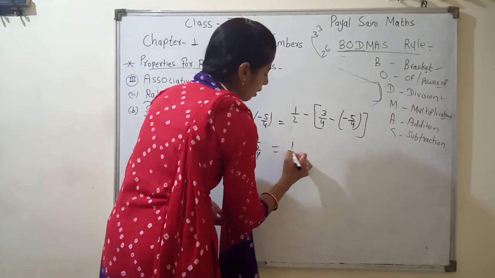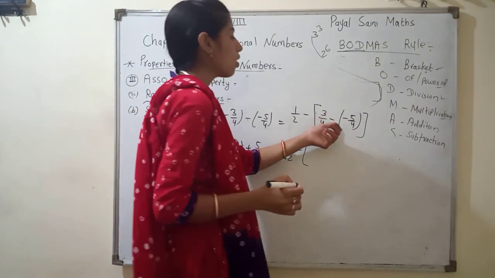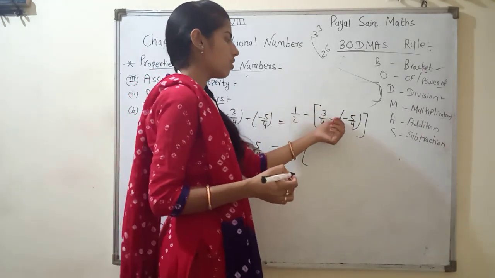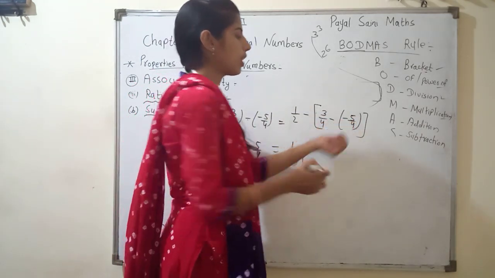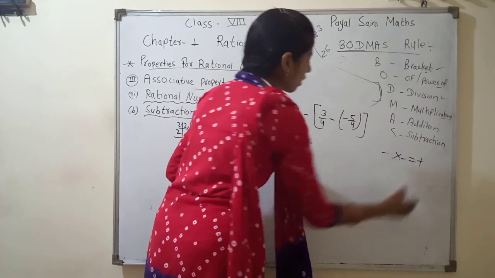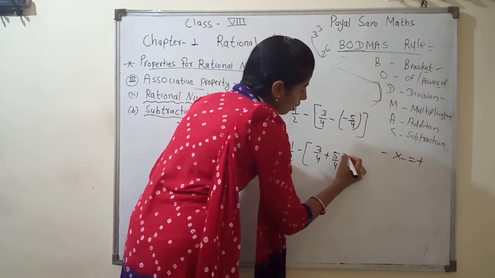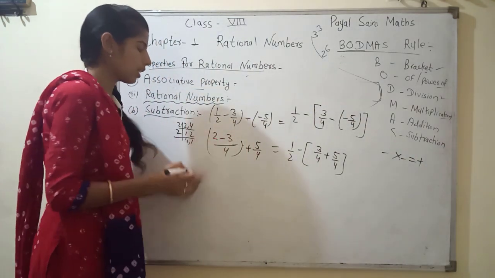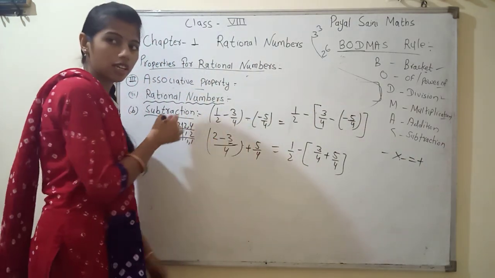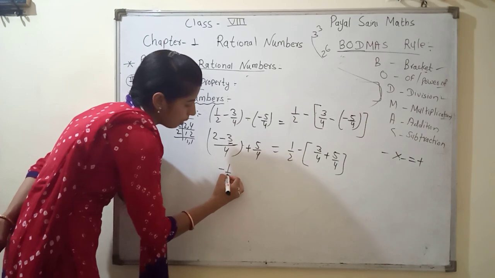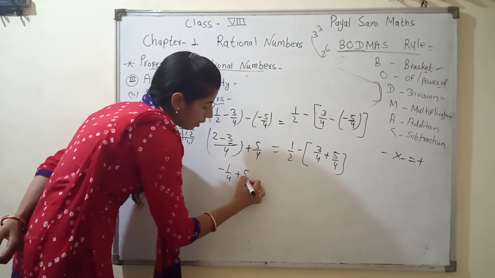Right hand side, 1 by 4 minus, first what do we do? Multiplication of signs: minus into minus is always plus, so 3 by 4 plus 5 by 4. Now we check 2 minus 3: the minus number is greater than the plus number, so minus 1 by 4 plus 5 by 4.